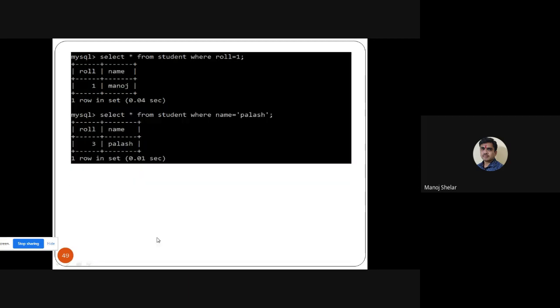Okay. Then suppose we display the roll number one record. So select star from student where roll number is equal to one displays the one record, the Manoj record. Select star from student where name is equal to Palash displays the Palash record. So three Palash. Simple. This is a simple select query.